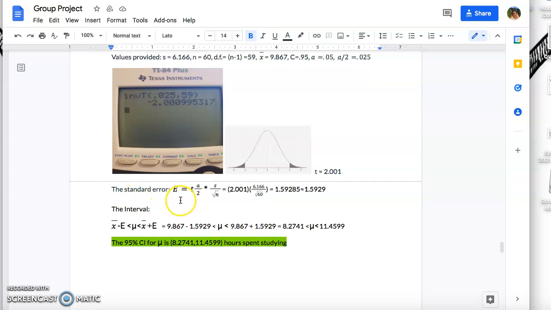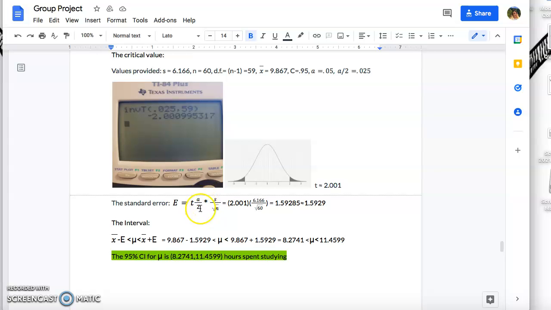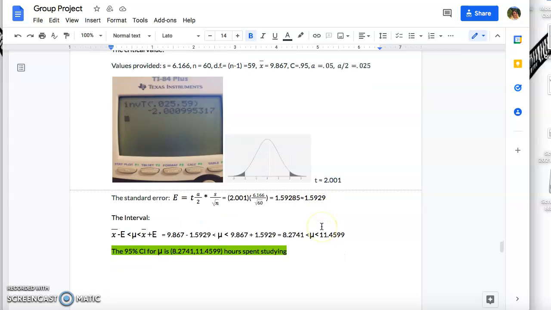For the standard error, we did our critical value alpha over 2 times the sample standard deviation over the square root of the sample size. And then we just added everything in, so 2.001 times 6.166 over the square root of 60, which equals 1.59285, and when rounded, 1.5929.